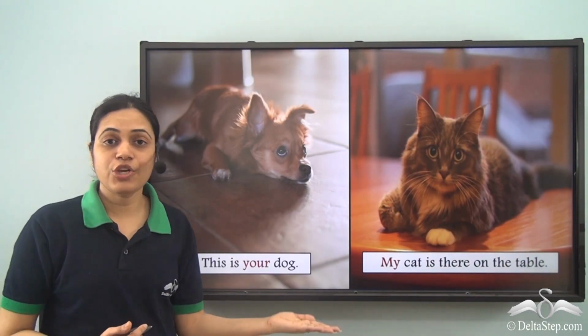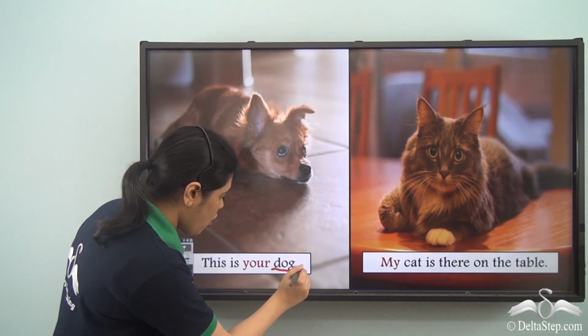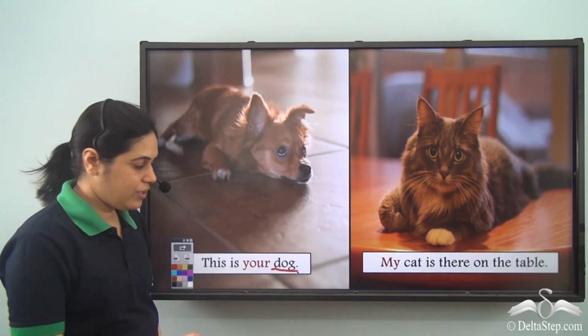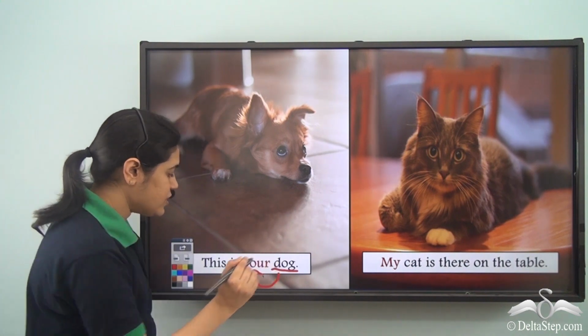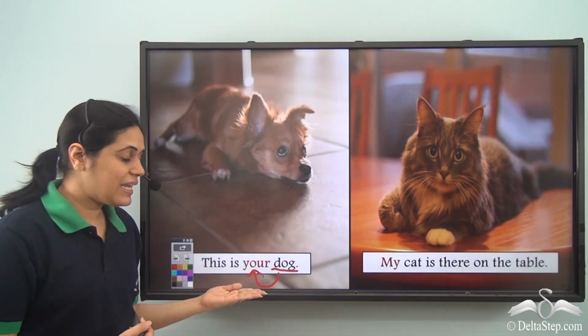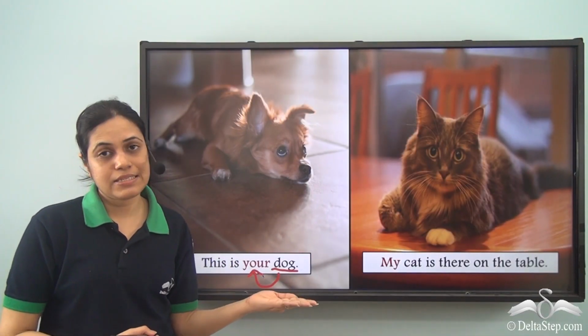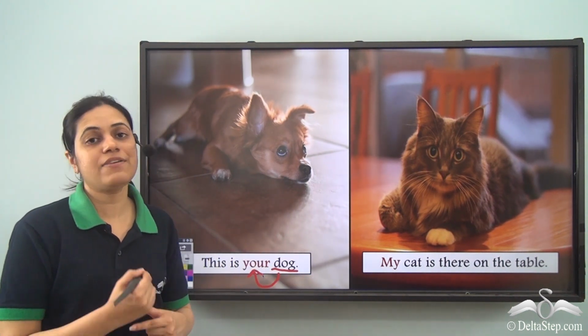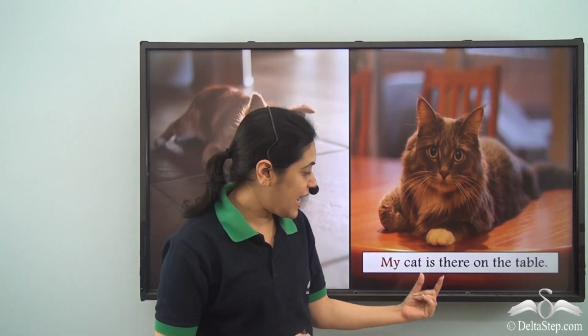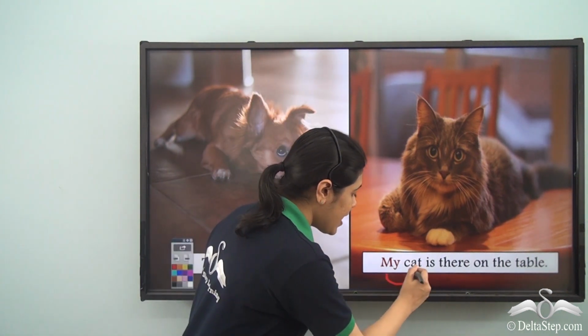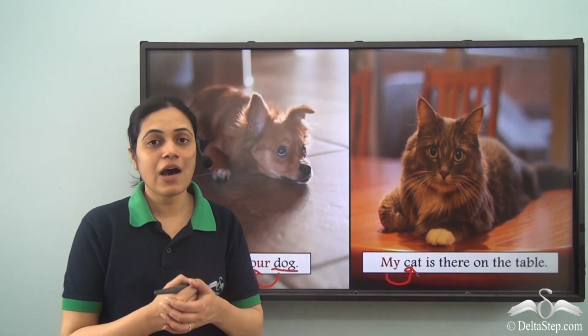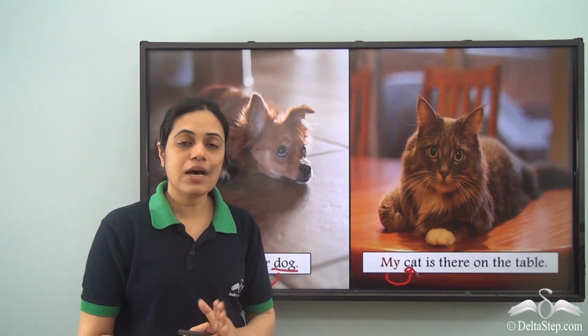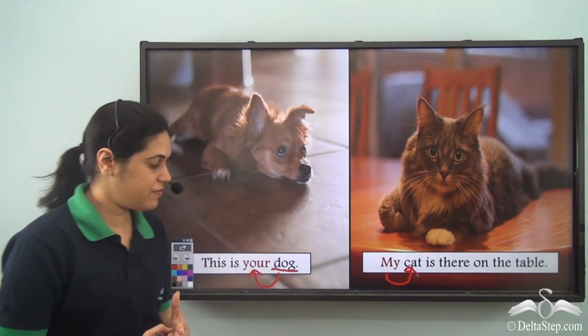This is your dog. So dog is a noun, and describing this noun is the word your. So it is telling us whose dog it is. So your dog. So your is a possessive adjective. My cat is there on the table. Whose cat? My cat. So the word my is describing the noun cat. So it is a possessive adjective.